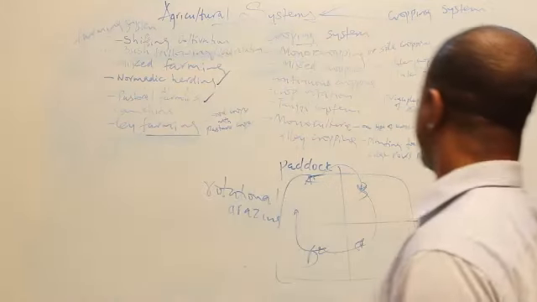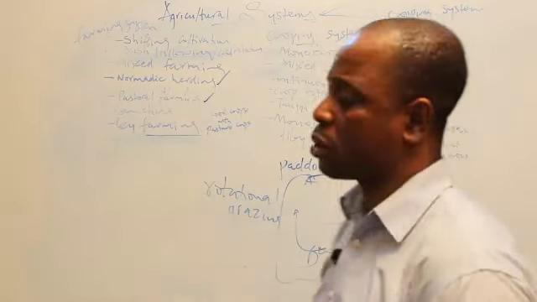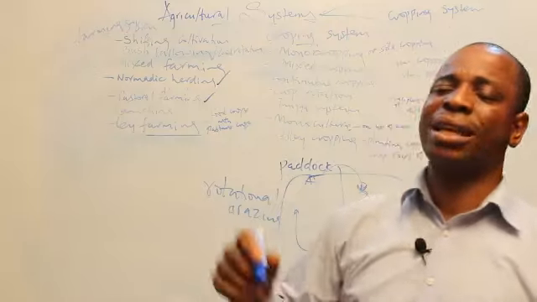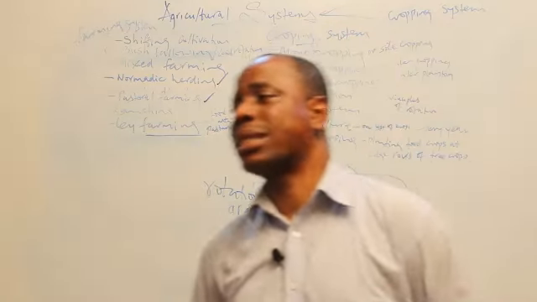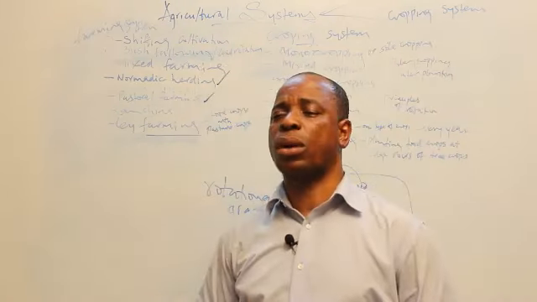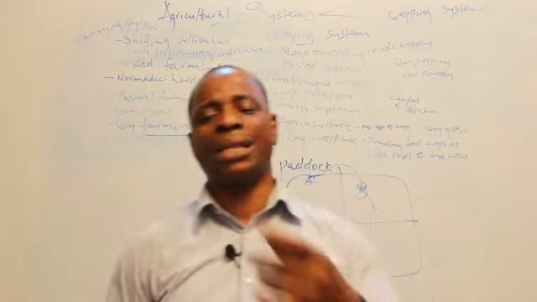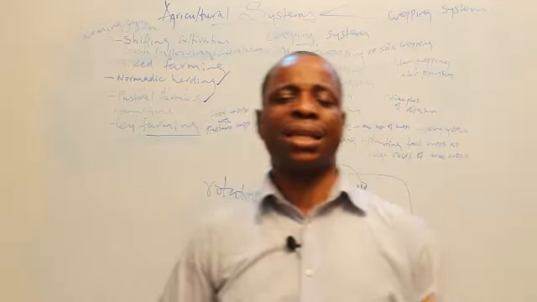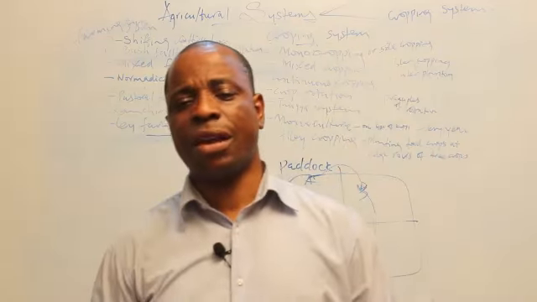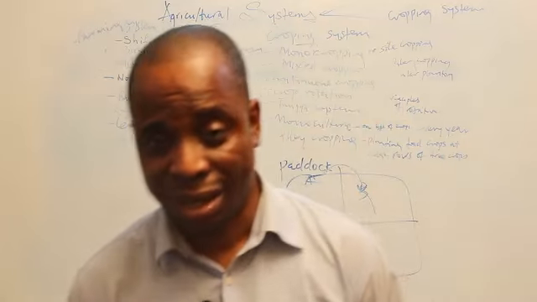But interplanting is a system of planting two types of crops on the same piece of land, and the crop planted first is harvested first. For example, a farmer plants maize on his farmland, and after planting the maize, he plants cassava.